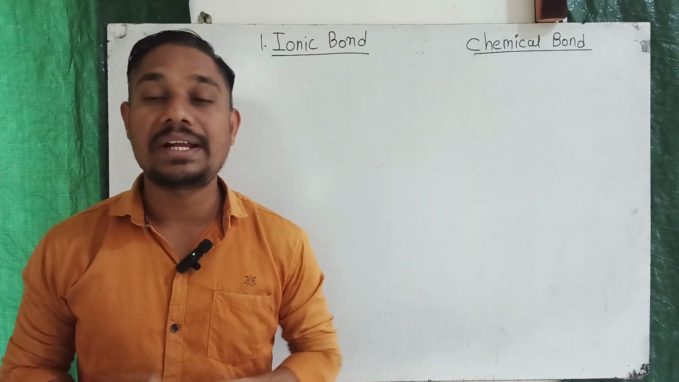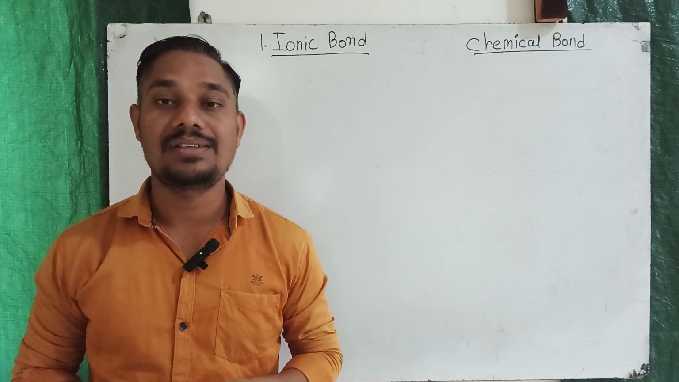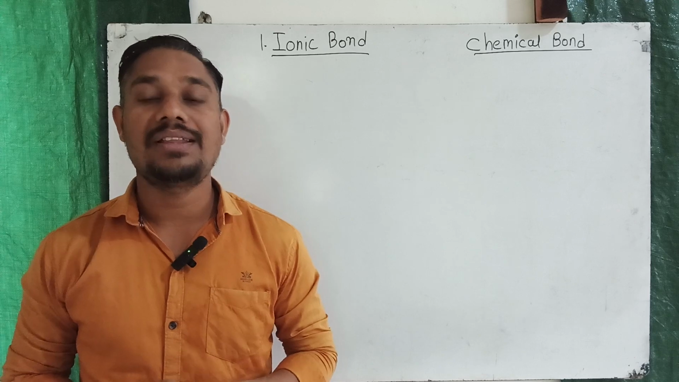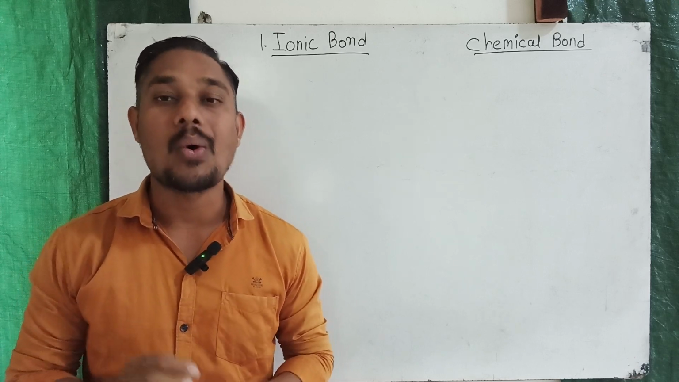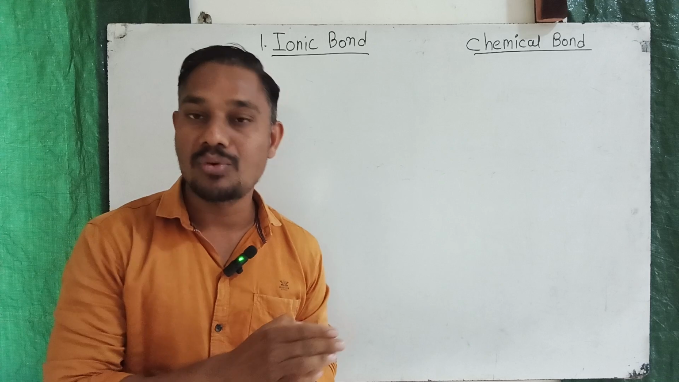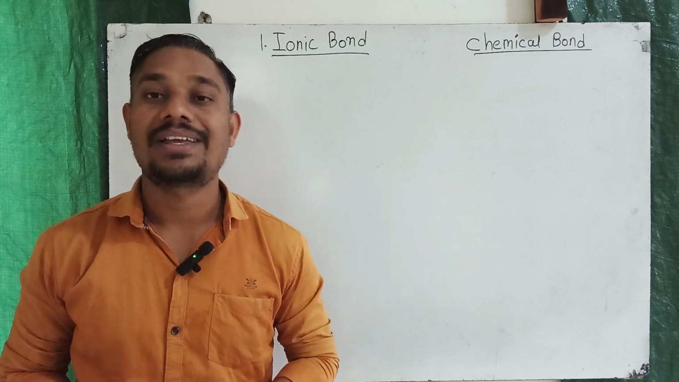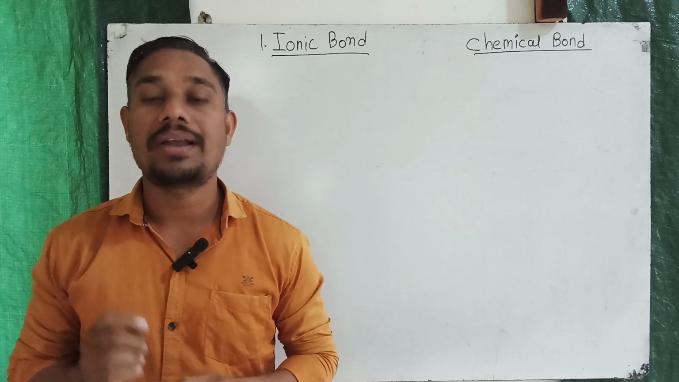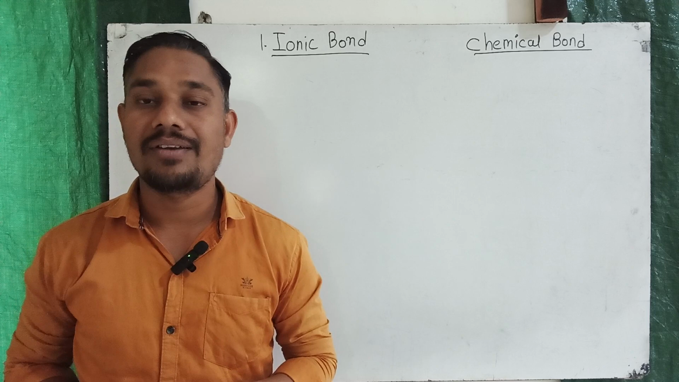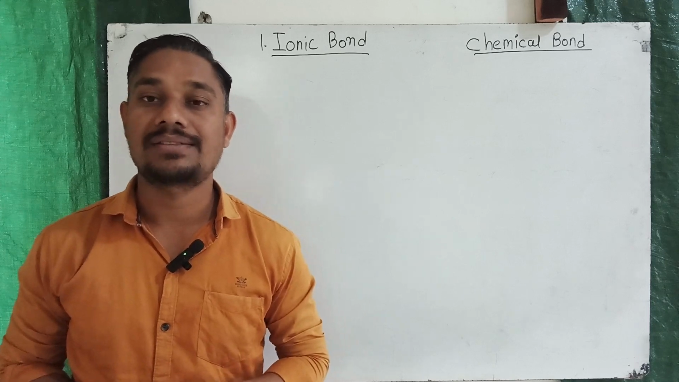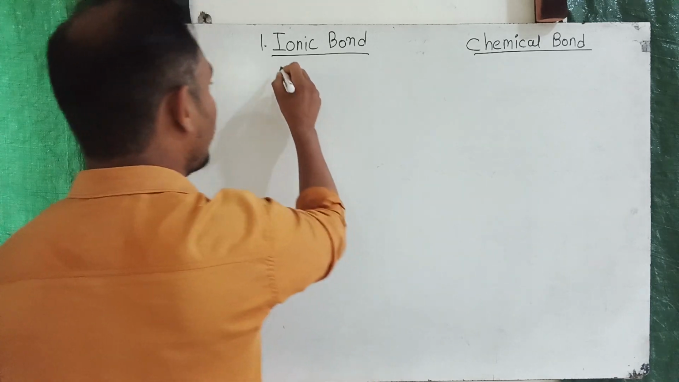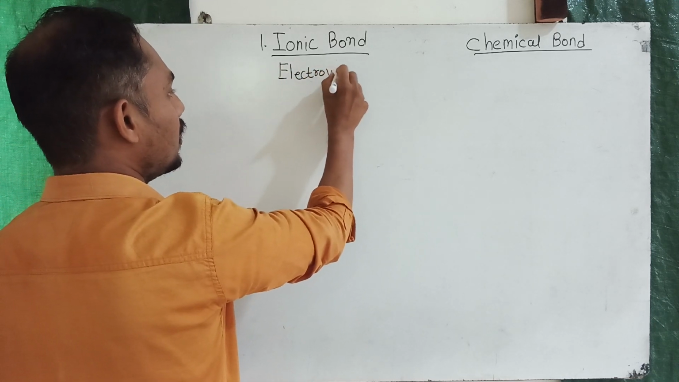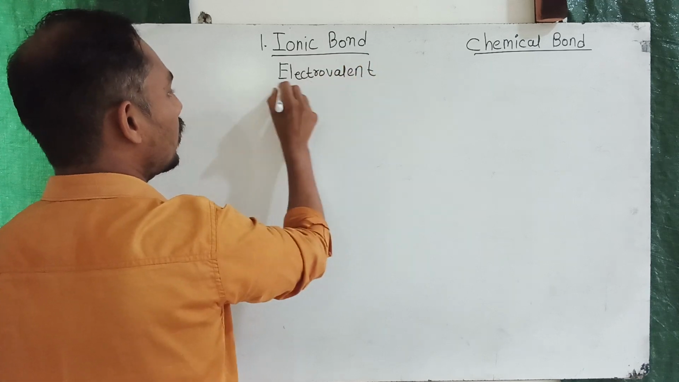When the electronegativity difference between two atoms is large, then they can attain their octet by the complete transfer of one or more electrons from one atom to the other atom and can be linked together by attractive forces. It is called an ionic bond, and we also call the ionic bond an electrovalent bond.